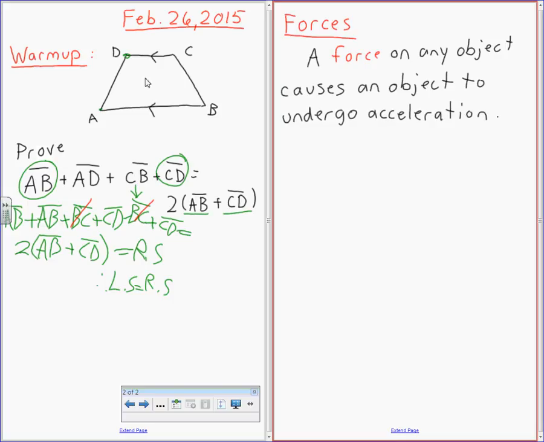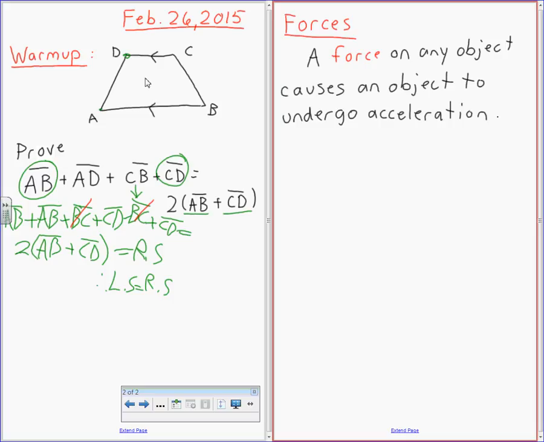Okay, the main force that you see in your everyday life is gravity. The way to think of gravity as far as forces go is, if there wasn't a floor underneath me, what would happen to me right now? I'd be dropping, accelerating downwards at 9.81 meters per second squared. I'd be going faster, faster, faster. And again, in grade 10 science, they do the accelerations, where they take a ball and put it on a ramp, and it'll go down, and they calculate the speed and acceleration from there. We're going to do stuff like that today, too.